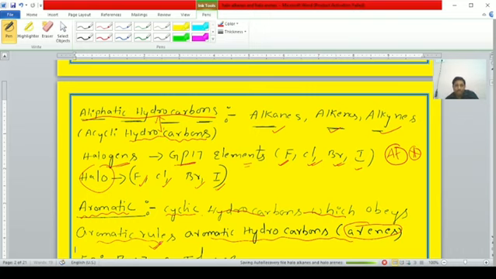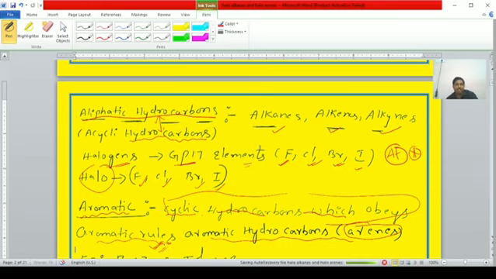Aromatic rules: in your first PUC in aromatic hydrocarbons, there are three rules. One is the 4n plus 2 pi electron rule, one is a cyclic structure, and conjugation. Recall that information in your first year book, students. Our important point here is the cyclic hydrocarbons which obey aromaticity rules are known as aromatic hydrocarbons.